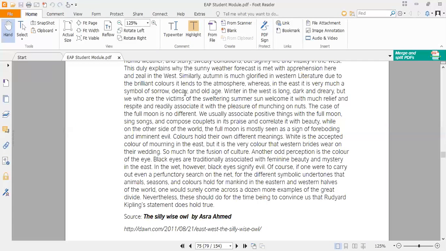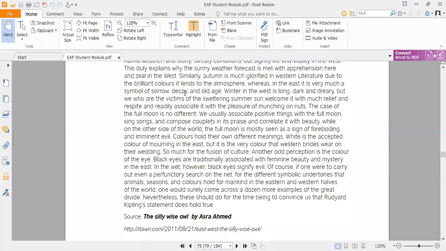And in the context of the Western people, the season or the weather of autumn brings too much freshness in their atmosphere, and it gives many colors to the trees as well. So they associate good concepts with the weather of autumn. Whereas in the east, it is very much a symbol of sorrow, decay, and old age. While in our context in the east, all of the greenery of the trees is gone, and it shows a symbol of sorrow, death, and old age as well. So we people do not like the weather of autumn.